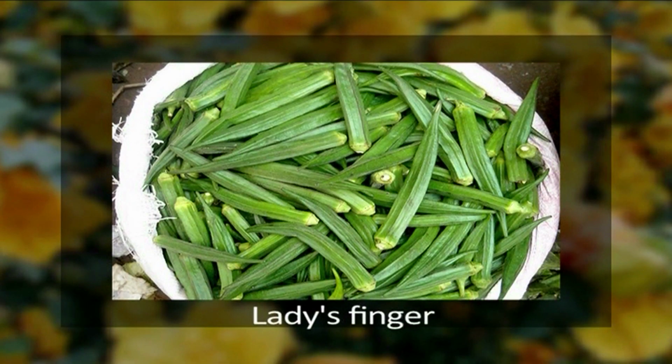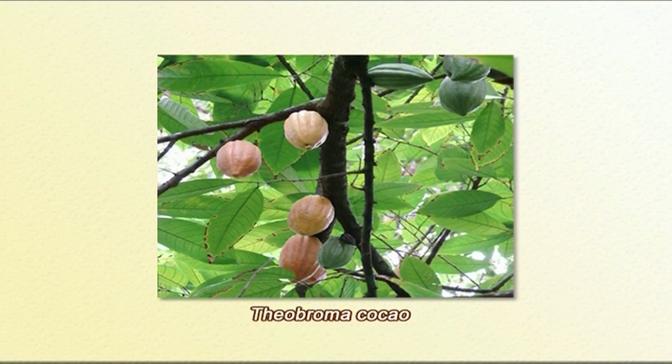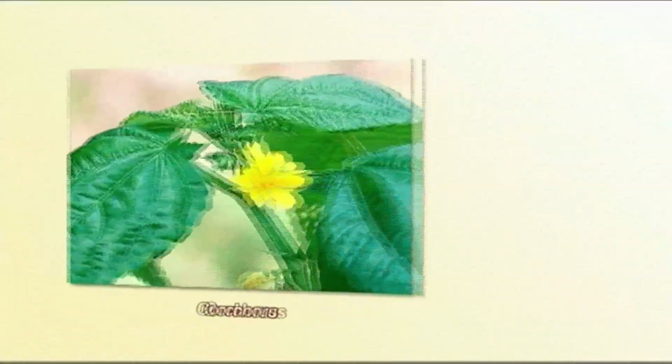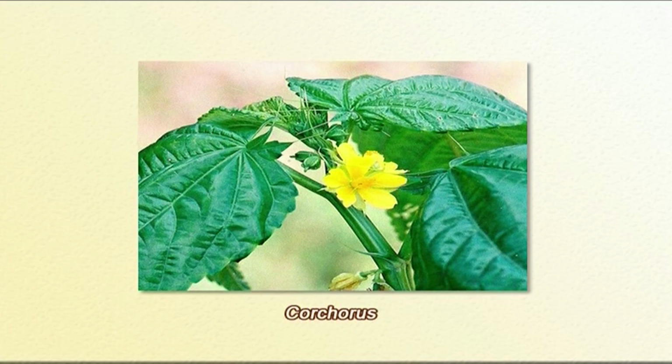Or the industrial importance of the family Malvaceae is the product cocoa, the source of chocolate. It is obtained from the seeds of a species by the name of Theobroma cacao. The seeds of one more species, Cola nitida, yield an important commercial product called cola. Or the fiber plants, for example, the best fiber is obtained from the species of Corchorus, the common jute.